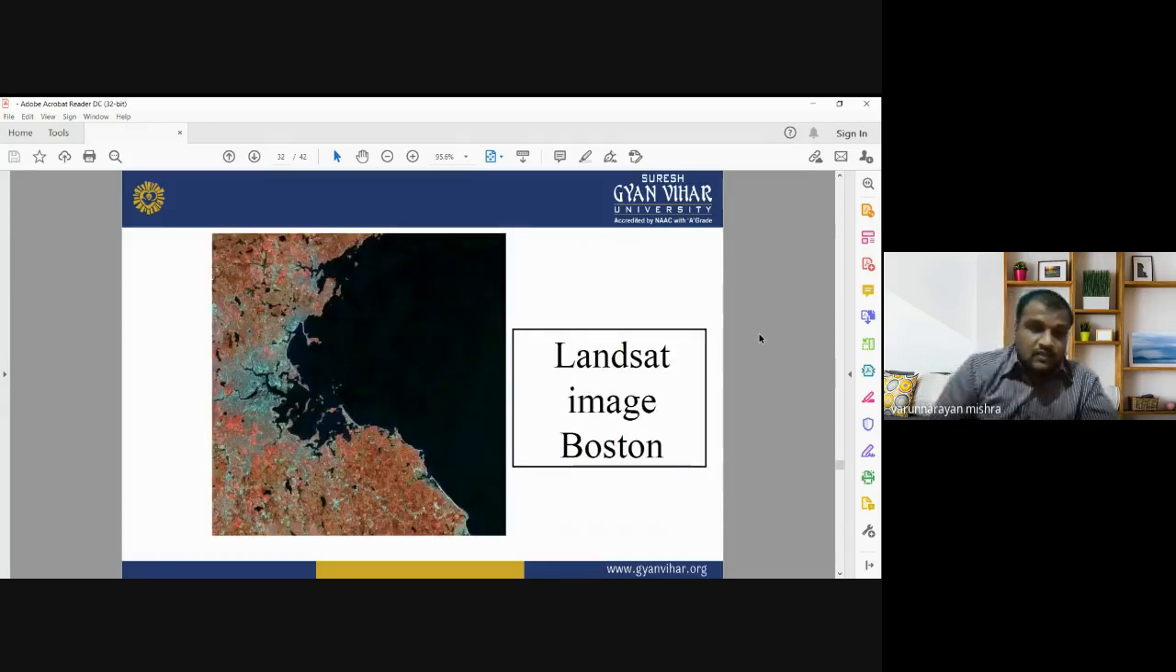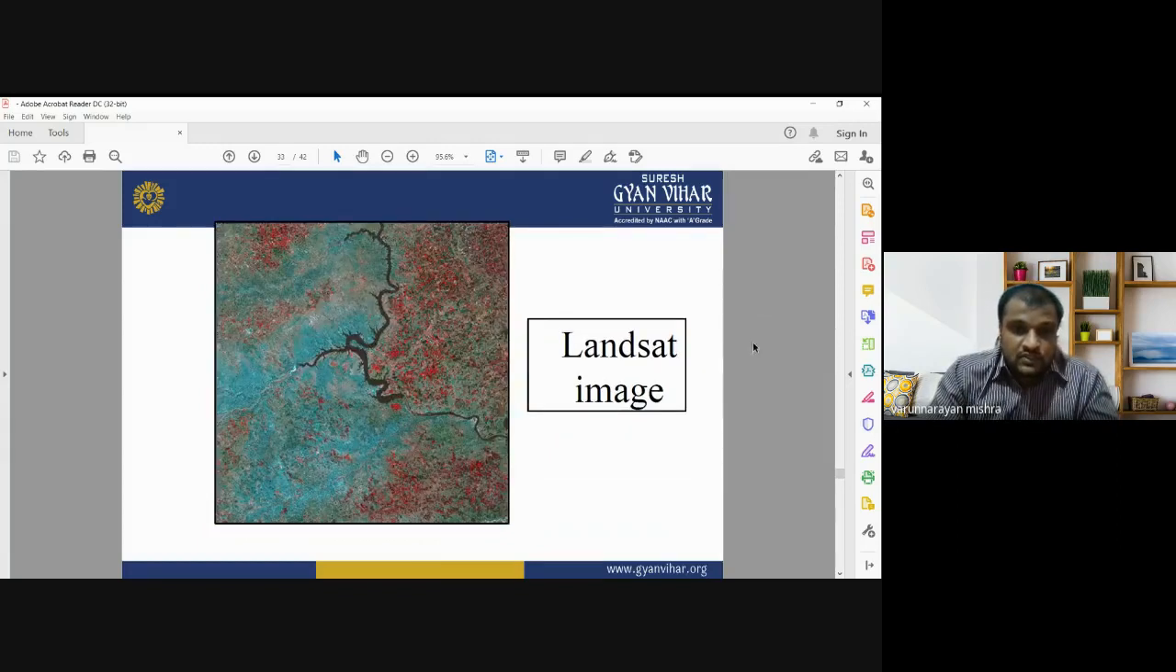This is the Landsat image of the Boston area. Boston is a highly urbanized area, one of the highly urbanized areas of the USA, and when we visualize that area using a false color composite of a Landsat image, it looks like shown in the slide here. This is another Landsat image showing the false color composite image of an area, and you can easily identify different earth surface features by applying the key image interpretation elements, either shape, size, tone, texture, pattern, or association, to get information about the study area.